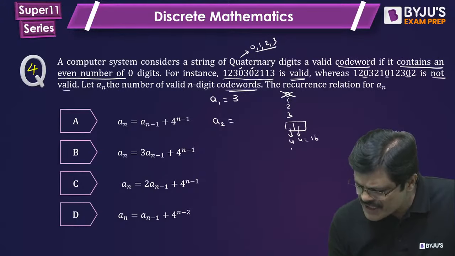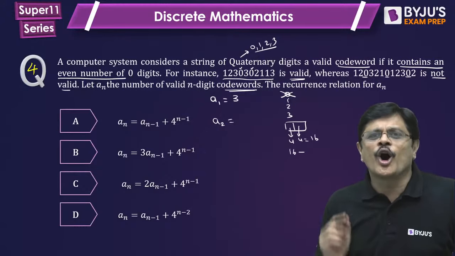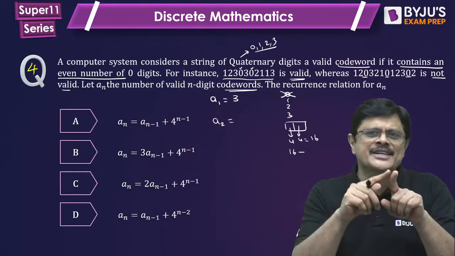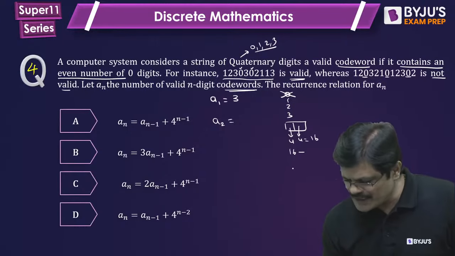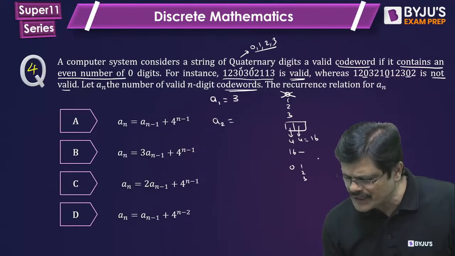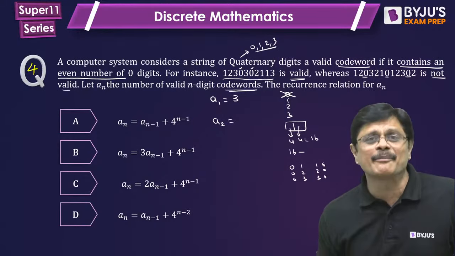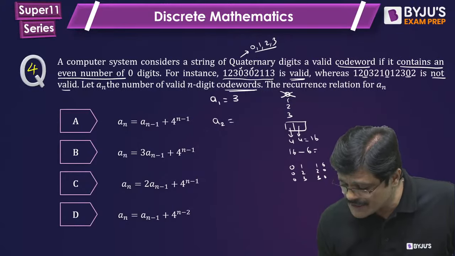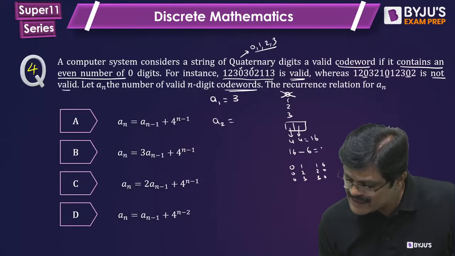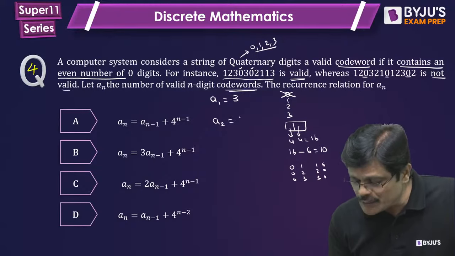So from this 16, you have to subtract where you are getting an odd number of zeros. Odd number of zeros means one place you get 0, other place you get a non-zero number, that is 1, 2, 3. That is one possibility: 0 here, 1, 2, 3 here. And 1, 2, 3 here, 0 here. So these are the 6 numbers which are having an odd number of zeros. So 16 minus 6 means 10 will be having an even number of zeros. A2 is 10.